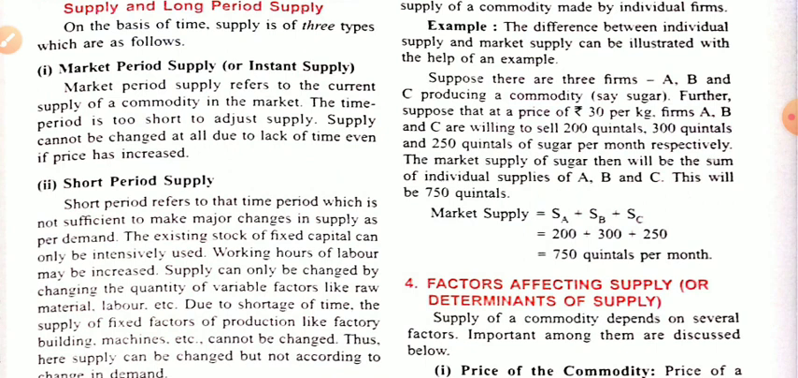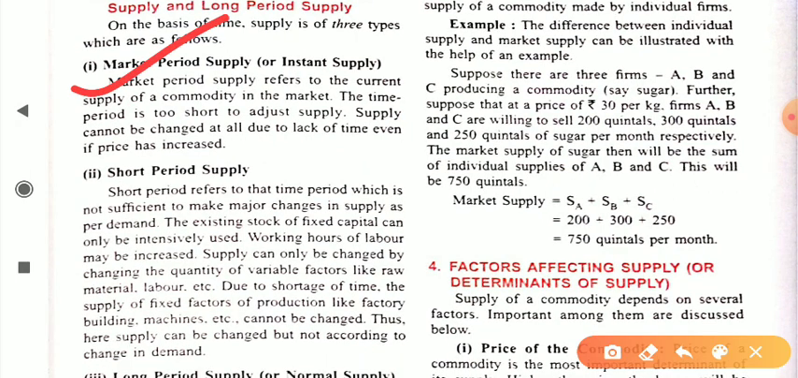First is market period supply. Dear student, market period supply is also known as stand supply. Stand supply means, suppose I wish to buy a pizza right now, so I have to fulfill the demand of pizza by the producer right now. So this is known as instant supply.